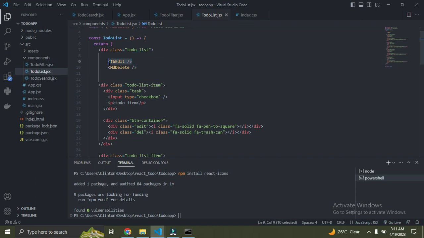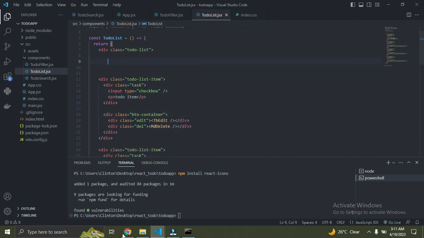So copy, Ctrl C, for this. We're going to simply remove this Font Awesome HTML code and paste your React icon. So you copy this for trash and you paste over here. Remove the Font Awesome icon there, you paste it. So that's it. Move it from the top here. Let's see how it looks.